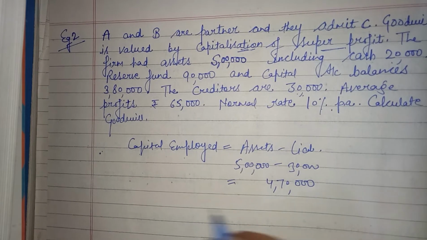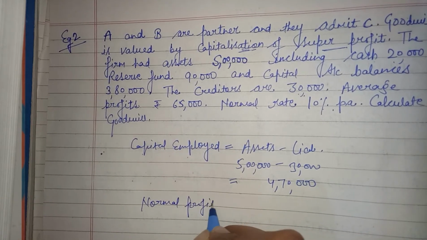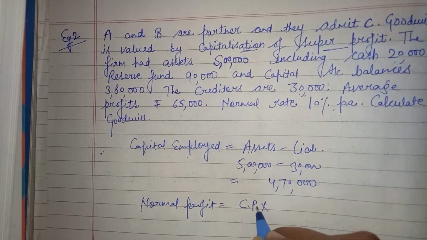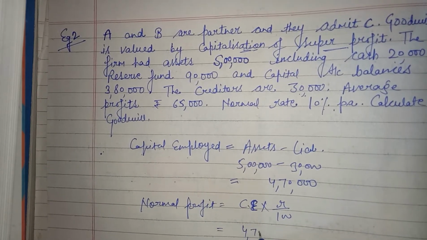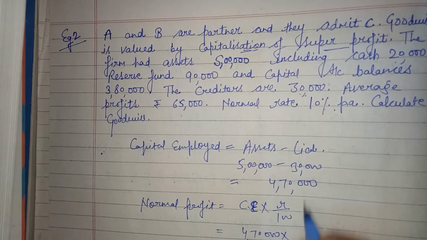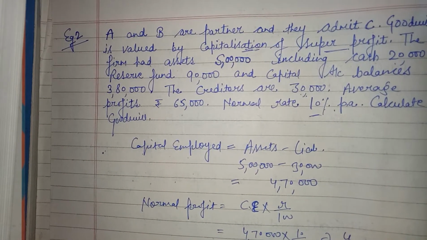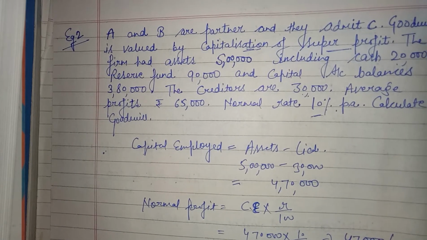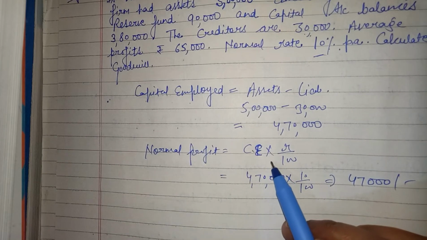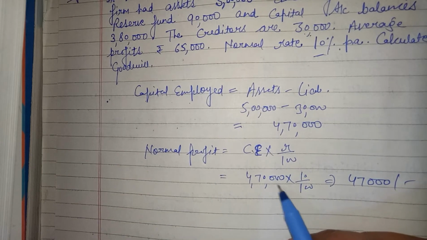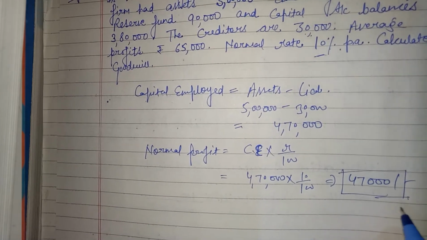So our capital employed is 4,70,000. Clear? Normal profit, its formula is capital employed into rate upon 100. Capital employed 4,70,000, rate is 10%, that is 47,000. Clear? Our normal profit formula is capital employed into rate upon 100. Capital employed 4,70,000, 10 upon 100, 47,000.